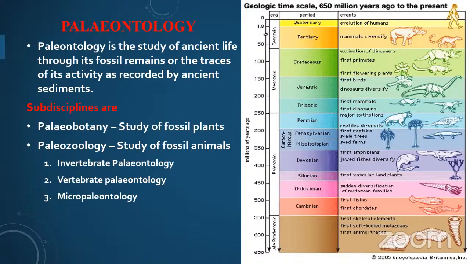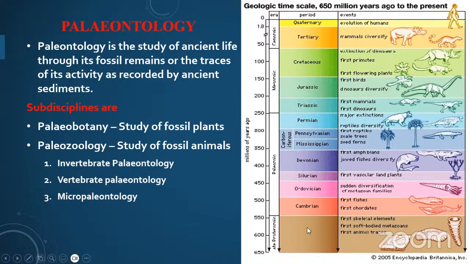These things we are discussing in this presentation. Here you can observe in the geological time scale, first the Precambrian era. Again, the first skeletal elements, soft bodies, metazoans, and first animal traces are present in the Proterozoic era, about 650 to 500 million years ago, and these are the first available fossils.